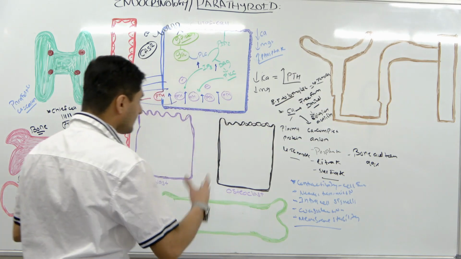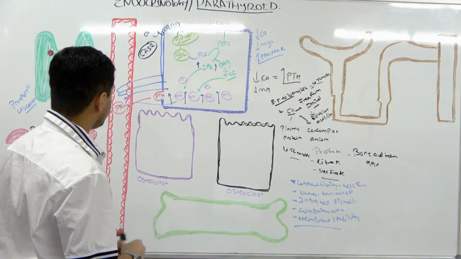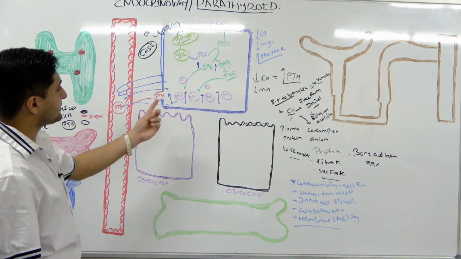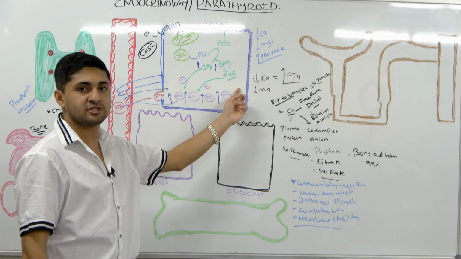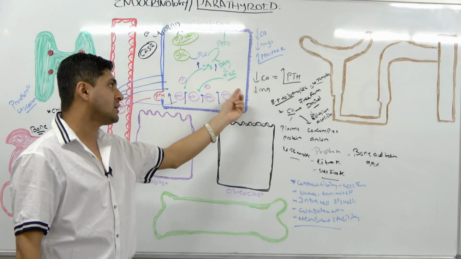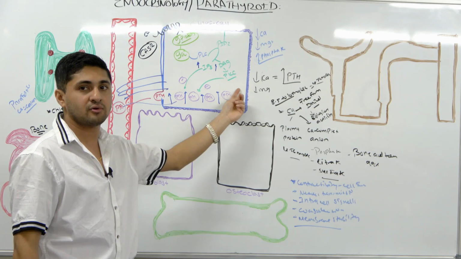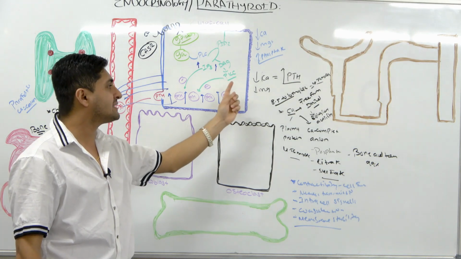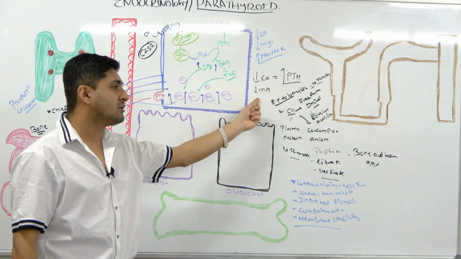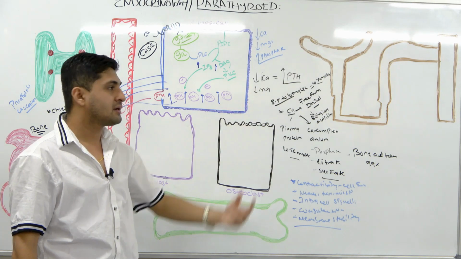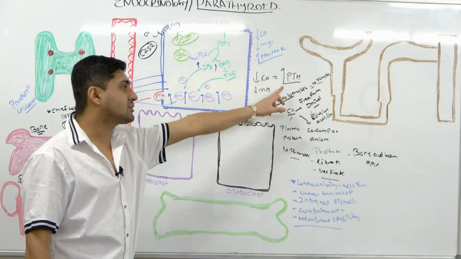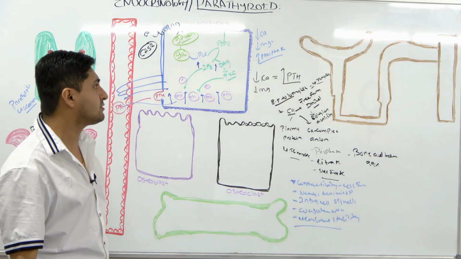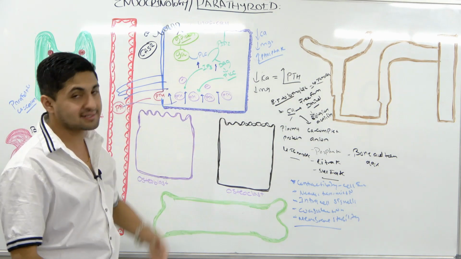Now, let's come back here. There's an inverse relationship between the declining calcium and magnesium levels and parathyroid hormone. As the calcium and magnesium levels go down, what is going to happen? Parathyroid hormone secretion goes up, and you need to remember that, because it relaxes the receptor.